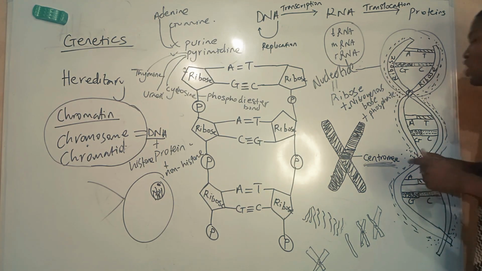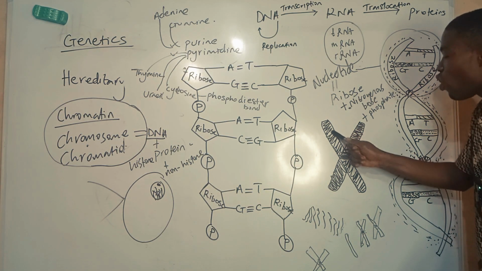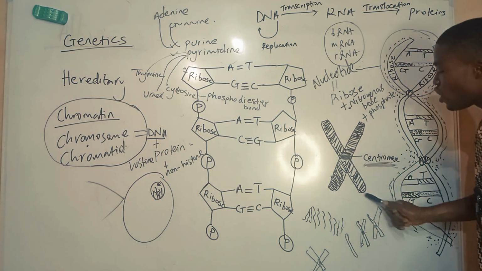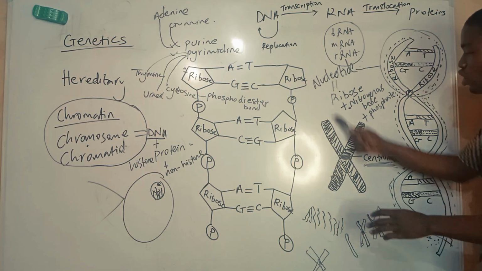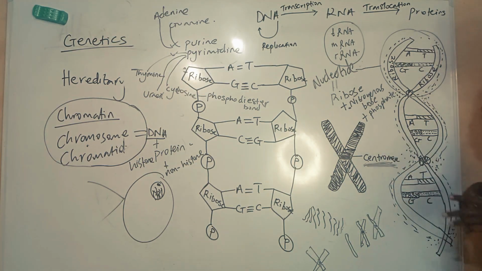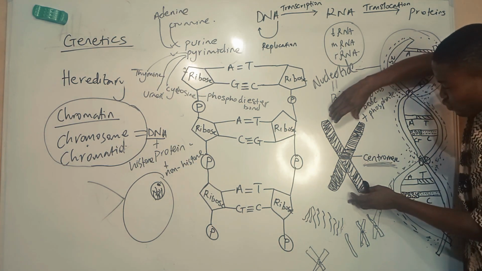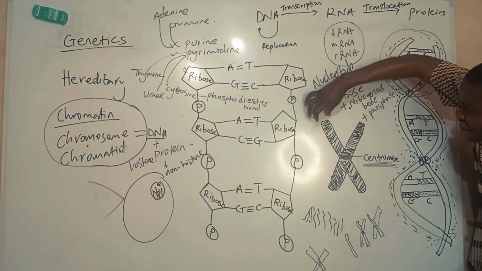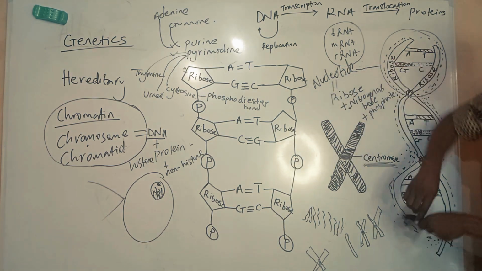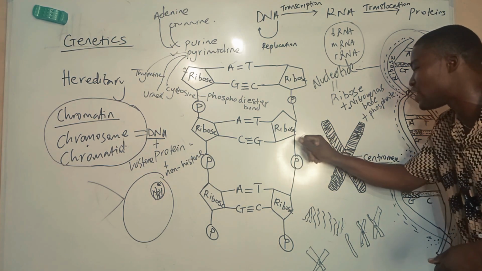Now quickly, this is a homologous chromosome. Each of the DNA strands like this, each strand of DNA and protein, is called a sister chromatid.